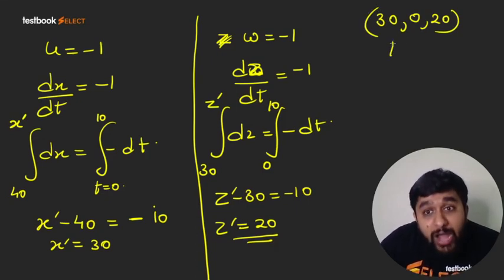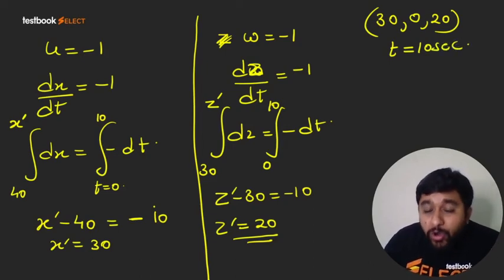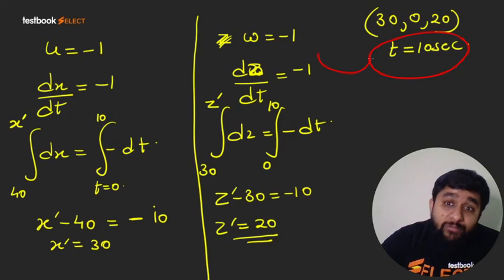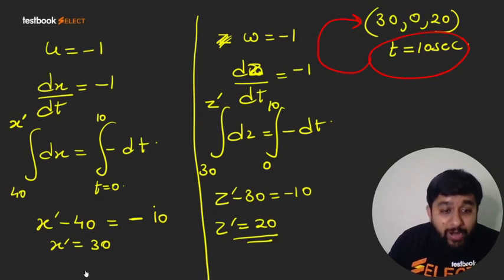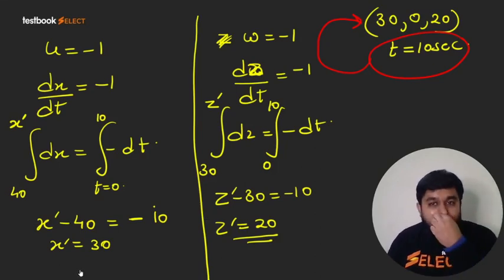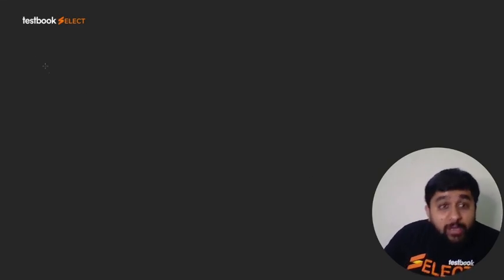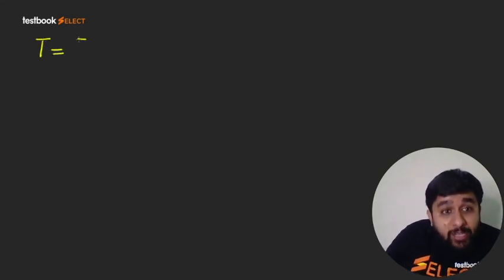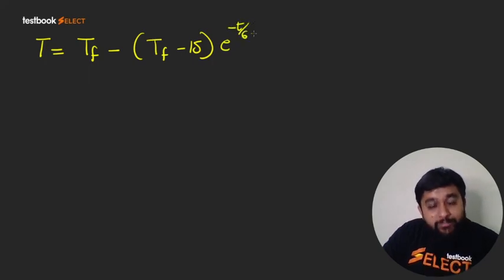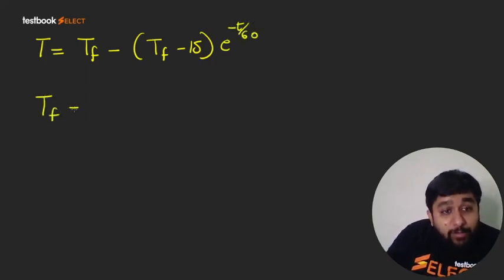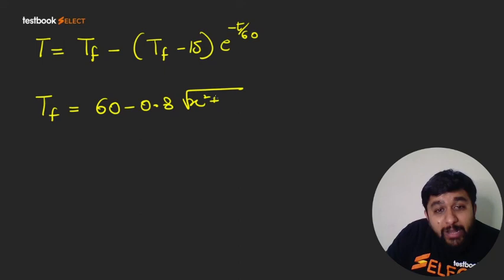And when it lands on the ground, the time instant is how much? 10 seconds, right? So for this particular time instant, we will find out the temperature at this point. This is the final temperature experienced by the bird during this time period of 10 seconds. For any point, if you need the temperature at a given time instant, you will have to find out the final equilibrium temperature at the point. But how do you write the final equilibrium temperature? It is written as 60 minus 0.8 under root of x square plus z square.